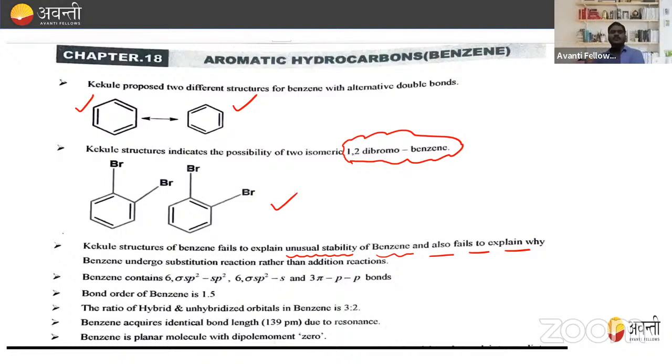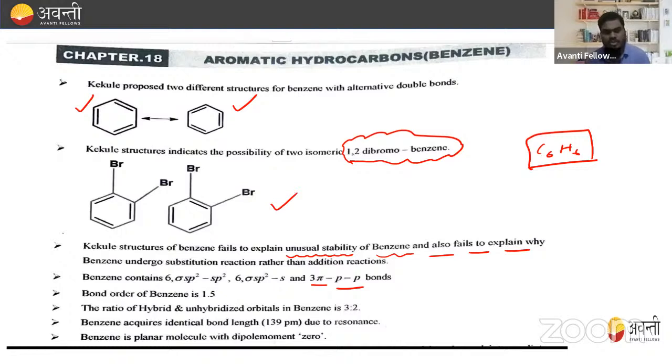Now, if I'm talking about benzene, benzene contains 6 sigma bonds between sp2 carbons, 6 sigma bonds with the 6 hydrogens, and 3 pi bonds, that is p-p bonds. So it has the formula C6H6, having 6 carbons, all sp2 hybridized, and 3 pi bonds. Now, what is the bond order of benzene? The bond order of benzene is 1.5.